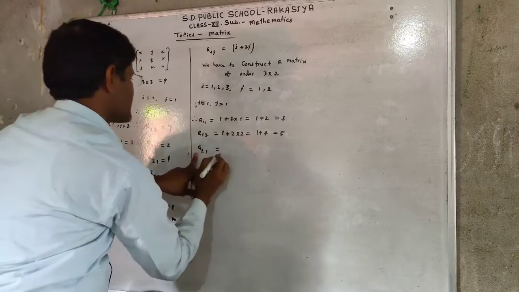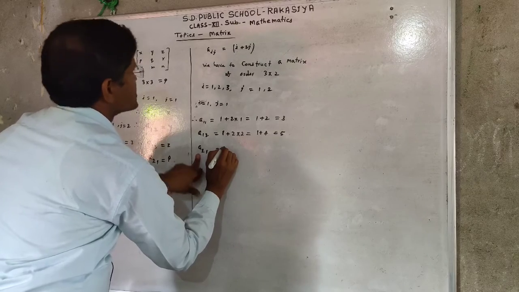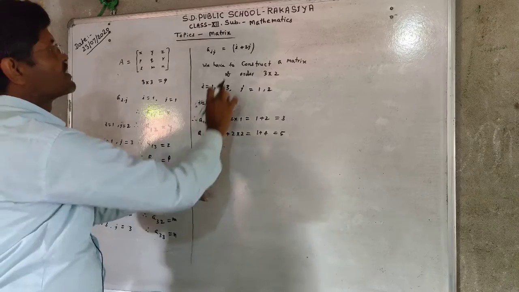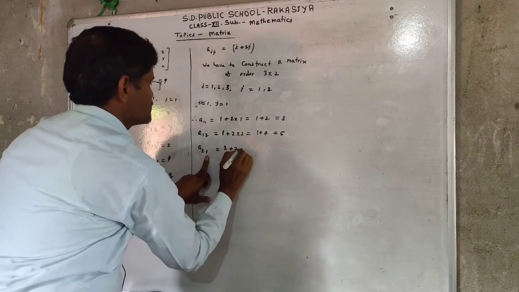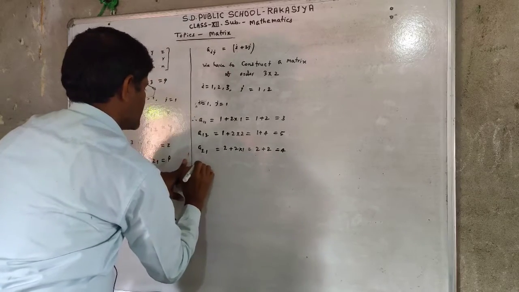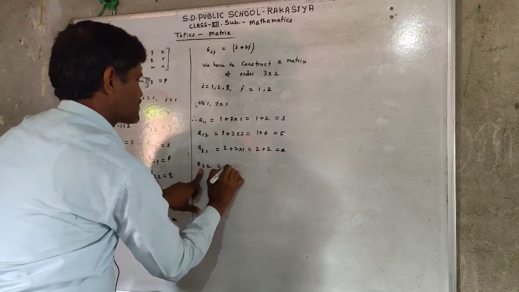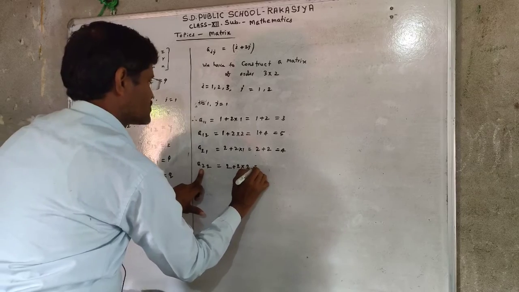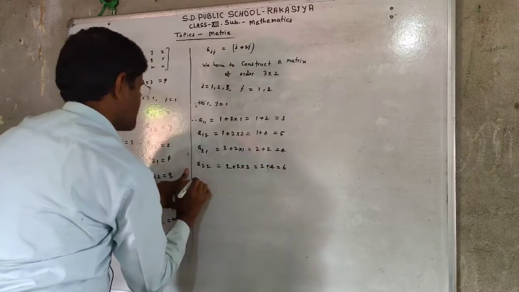Now for the second row, here a21: the value of i is equal to 2 and the value of j is equal to 1, which means 2 plus 2 into 1, is 2 plus 2, equal to 4. For a22, the value of i is equal to 2 and the value of j is also 2. 2 plus 4 is equal to 6.